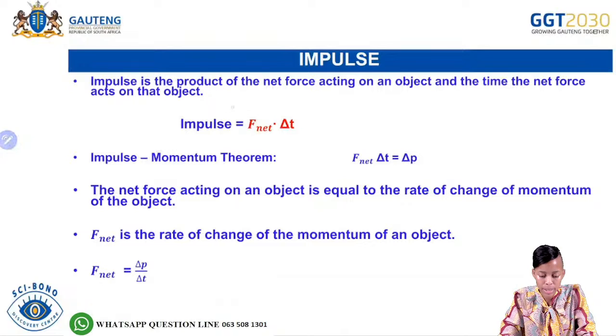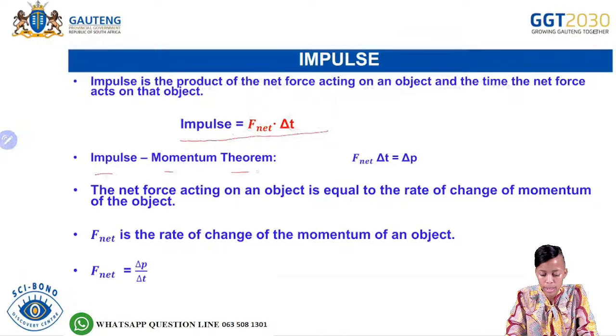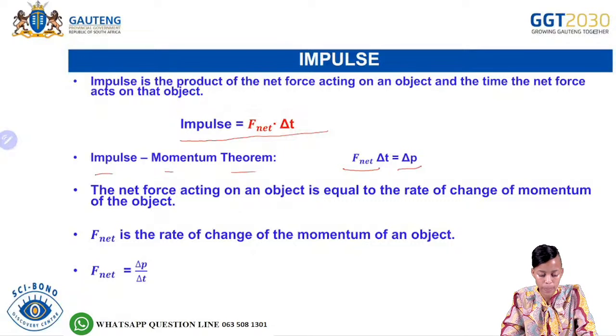Then it says impulse is the product of the net force acting on an object and the time the net force acts on the object. Therefore, impulse is F net times change in time. And then according to the impulse momentum theory again, F net change in time is equal to change in p.